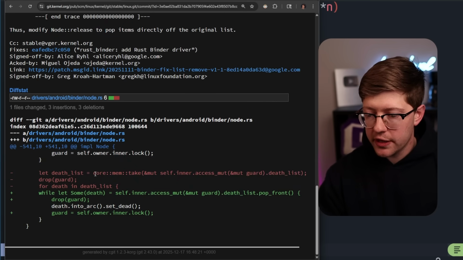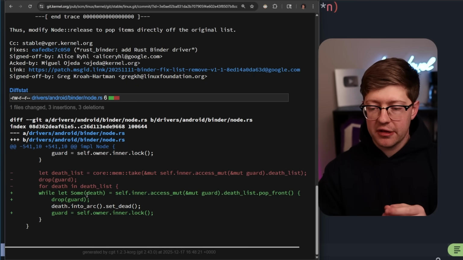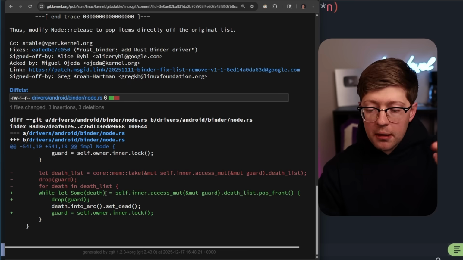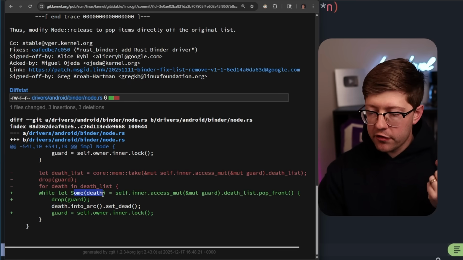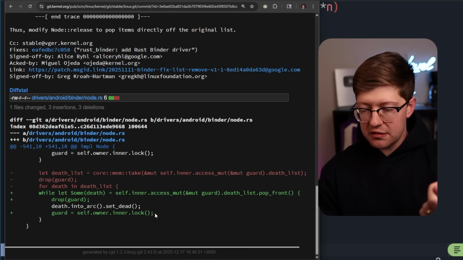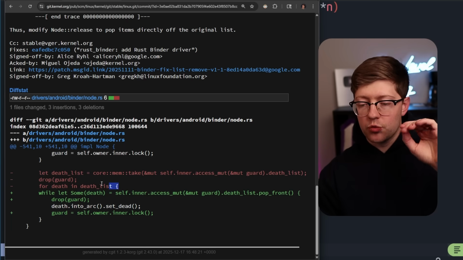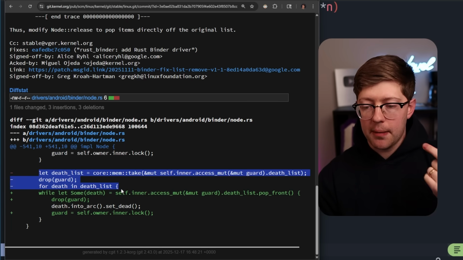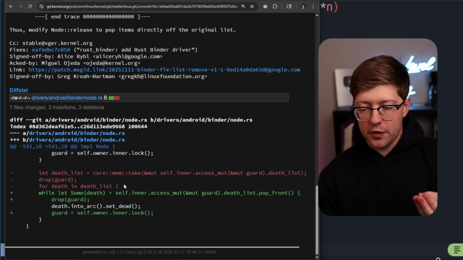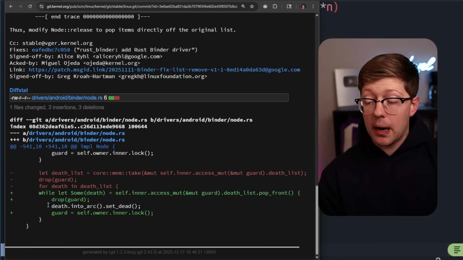Instead of doing a core mem take, they just iterate over the list. So again, if you're not a Rust person, basically the death is an option. So it's either going to be some death or none. And they iterate over that list and then get an exclusive lock on that inner list and then do something afterwards, right? So they'll remove it after they call this. Basically, they're getting rid of the fact that there is a local copy on the stack called death list, and they're not iterating over it like this. So they basically went from doing a boomer loop sort of to an actual while let Some, which is a proper Rust thing to do.